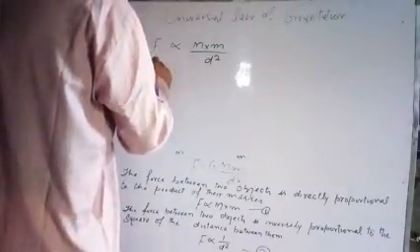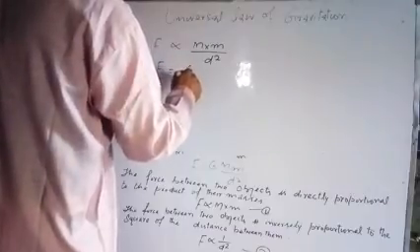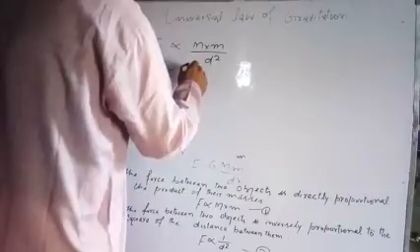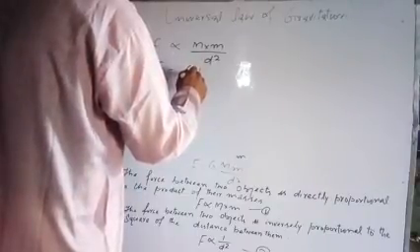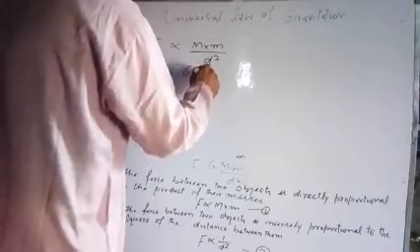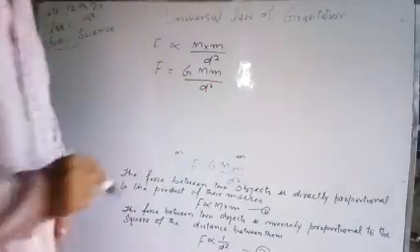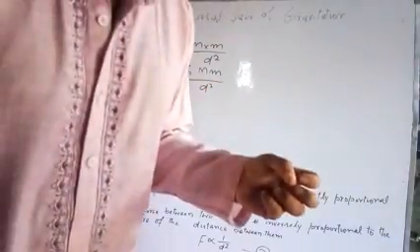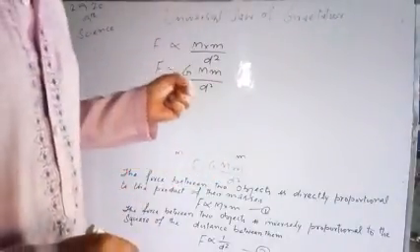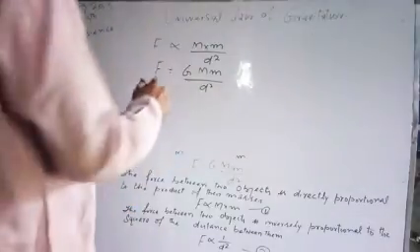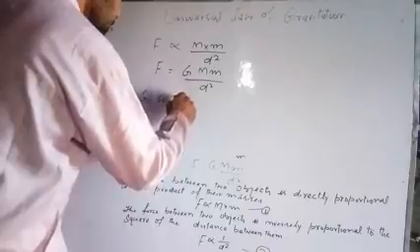So F will be equal to G into M m divided by d square, where this G is a universal constant, which is called the gravitational constant.